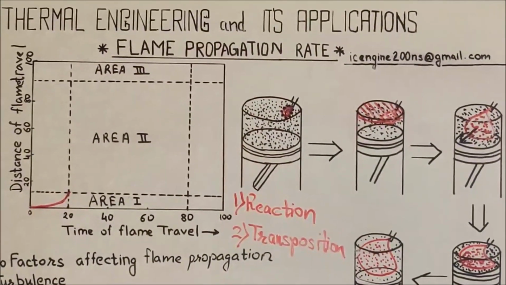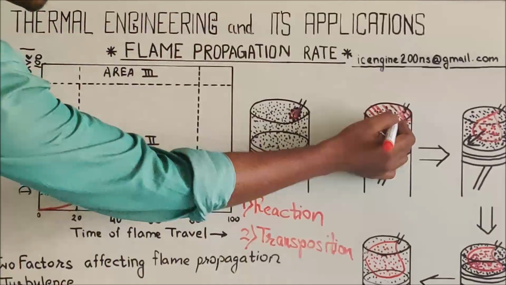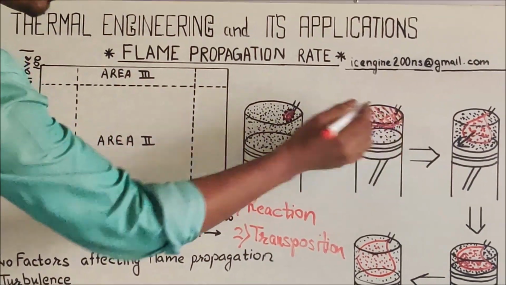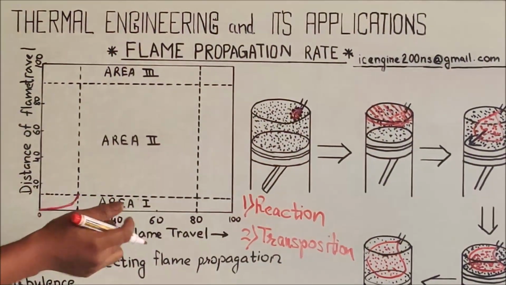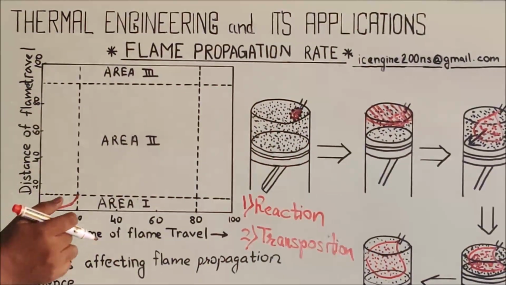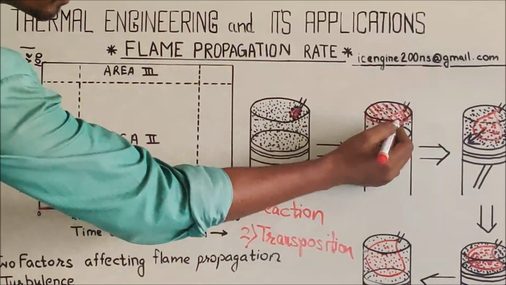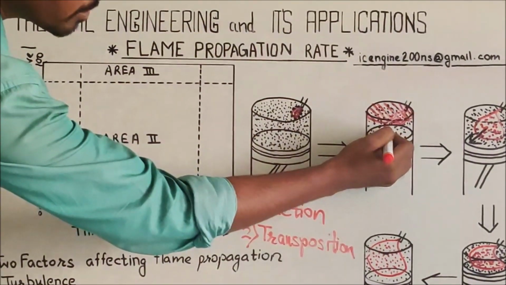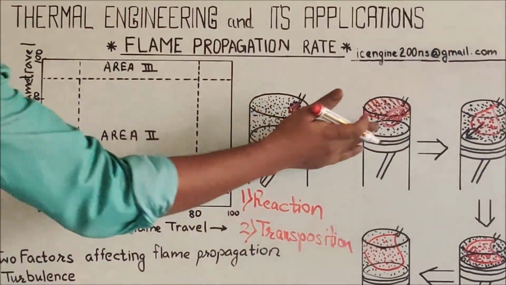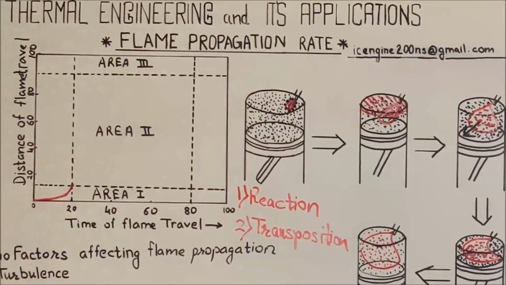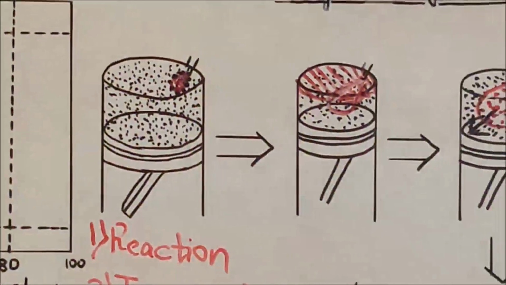Due to this low velocity, or you can even compare it with the turbulence, the motion of the charge around this flame will be restricted. Due to this restricted motion of the charge over here, the flame reaction rate will be correspondingly low. So as it travels outside this first area and comes into the second area, the surface that is available at the flame front increases.